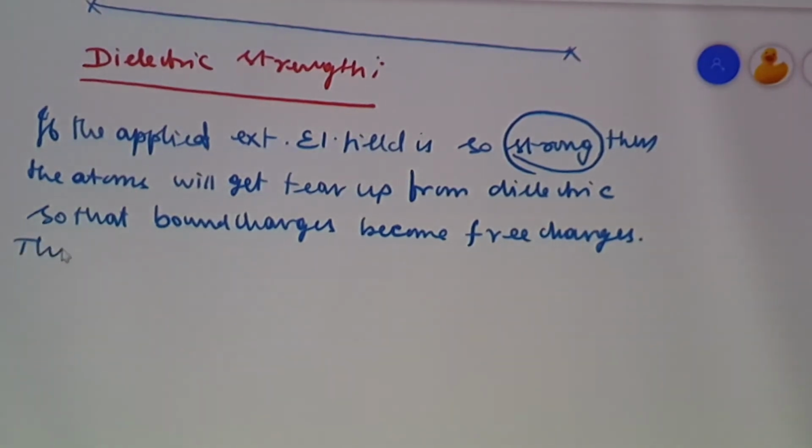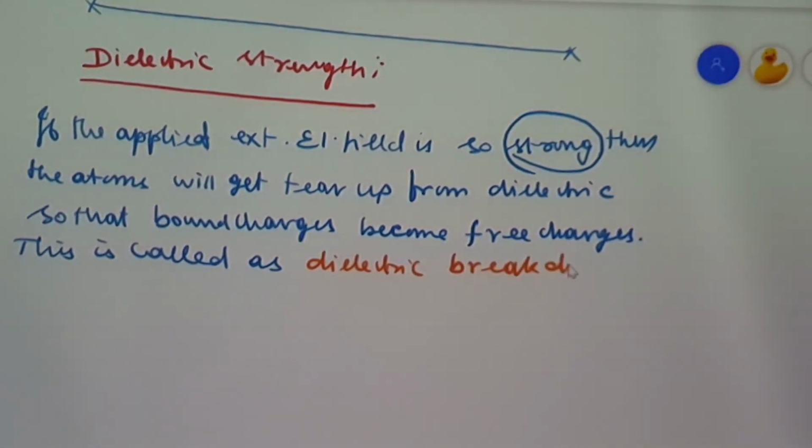This phenomenon is called dielectric breakdown. So now we are going to say what dielectric strength is.